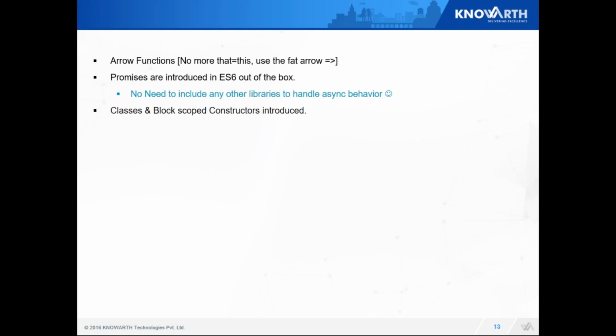The second point is classes and block scope constructs introduced. Let me explain block scope constructs first. There are two variables, let and const. Let is a new variable which is a block scope variable, and const is also a block scope variable, but it is immutable. And classes, we are very well aware that classes have a constructor, and you can write whatever you want inside.